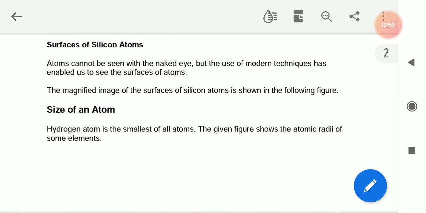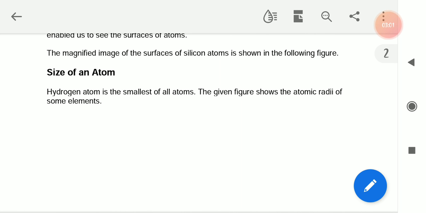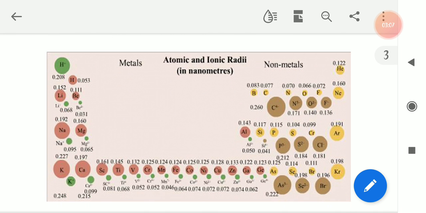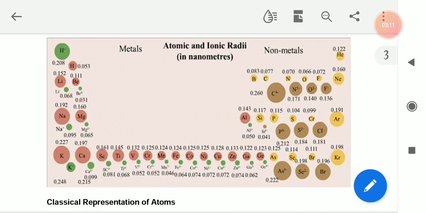Okay, now size of an atom. Hydrogen atom is the smallest of all atoms. The given figure shows the atomic radius of some elements. See here, atomic and ionic radii, metals, non-metals, hydrogen, lithium, beryllium, boron, carbon, nitrogen, oxygen. Okay, they had given you. Okay, this is the classical representation.